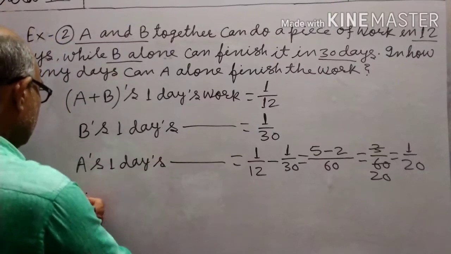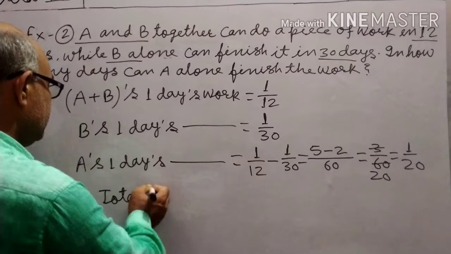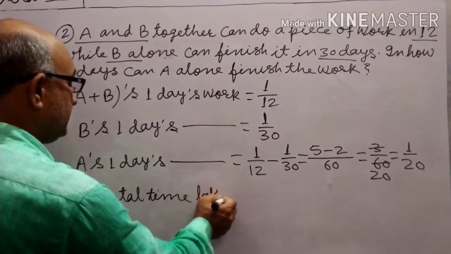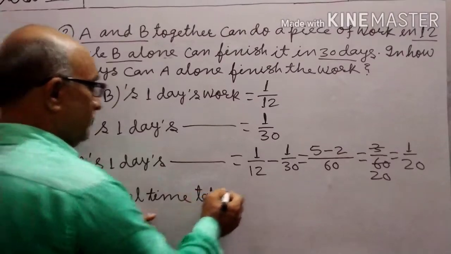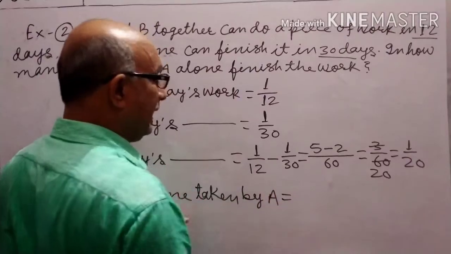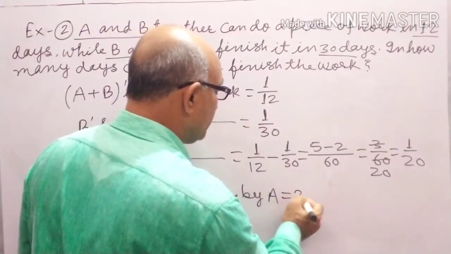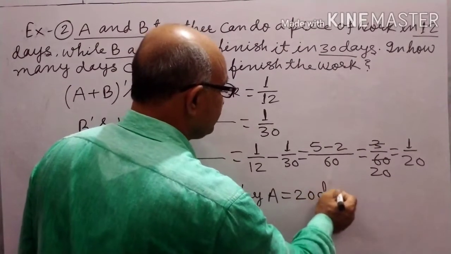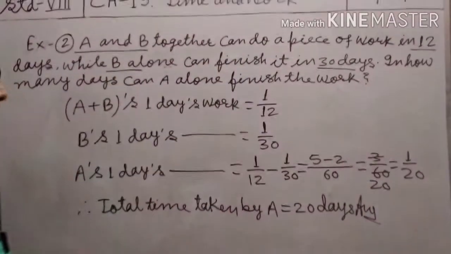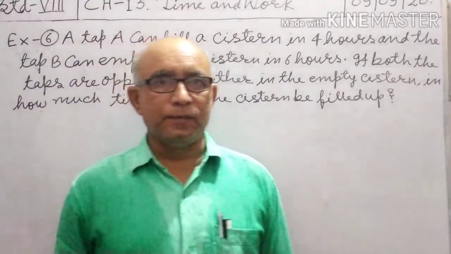Therefore the total time taken by A equals 1 by 20, changed into 20 by 1, so 20 days. Understand and write it.